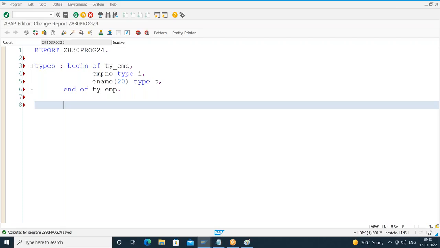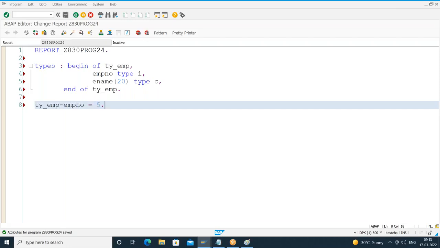Template of the structure means what are the fields in that structure and what are the data types of the fields. That template will provide this. Based on this template only, we can create any number of work areas, or we call them structures. As I told you, a type structure will not allocate any memory. How do I confirm? Here I'll say ty underscore emp hyphen what?